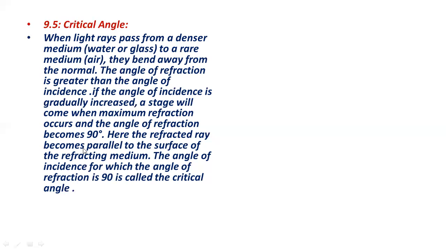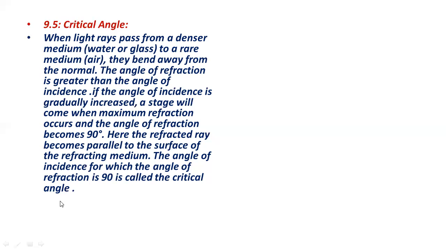Here the refracted ray becomes parallel to the surface of the refracting medium, and the angle of incidence for which the angle of refraction is 90 degrees is called the critical angle. What is critical angle? The angle of incidence for which the angle of refraction is 90 degrees is called the critical angle.